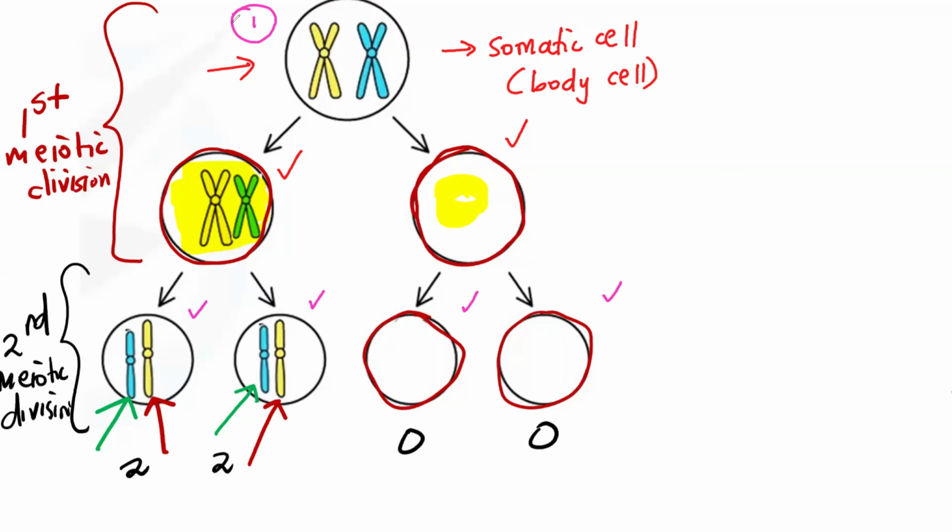So the first one is not a sperm cell. The second one is not a sperm cell. The third one is not a sperm cell. Only these 4 at the end, those are the sperm cells. Those are the gametes. Yes, sperm cells if it's a male. If it's a female, it's ovum.